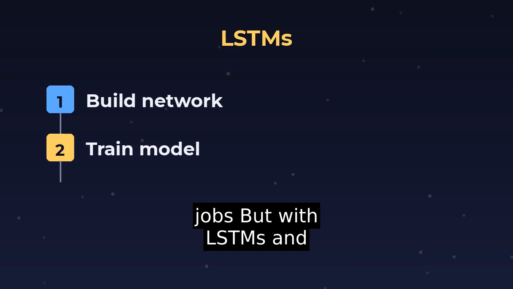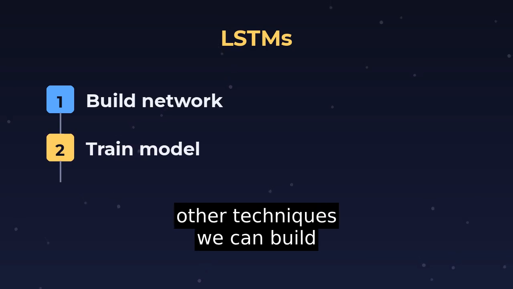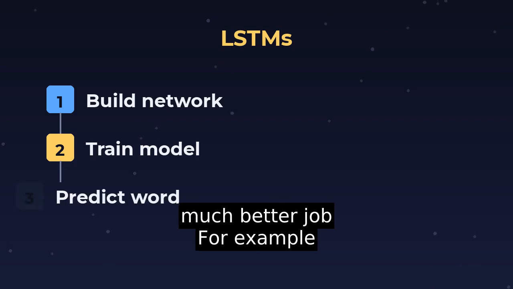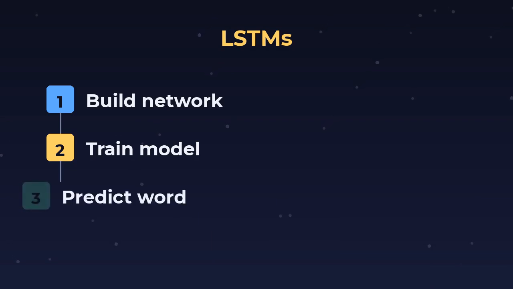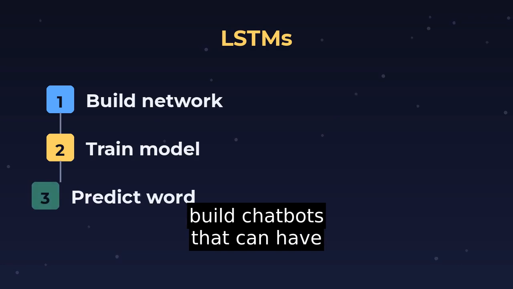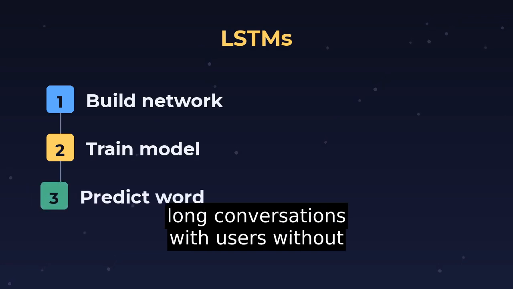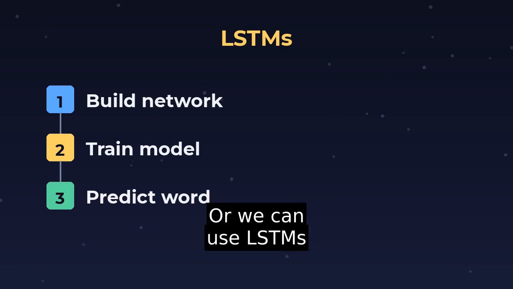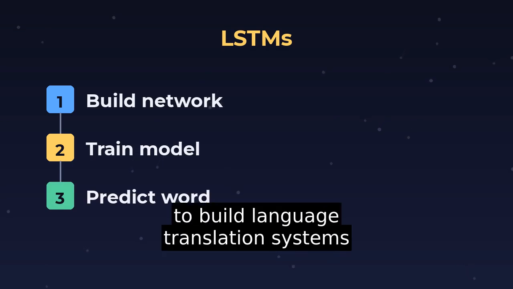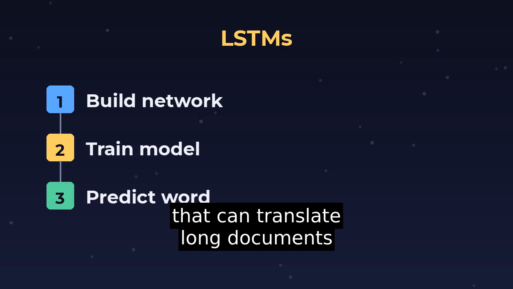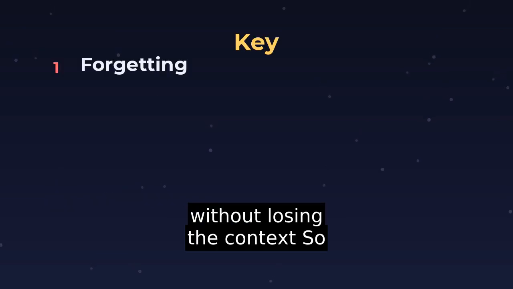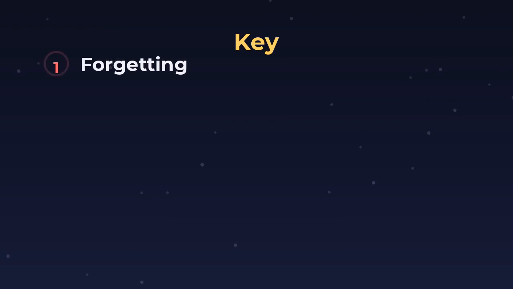But with LSTMs and other techniques, we can build AI models that can remember long sequences and do a much better job. For example, we can use LSTMs to build chatbots that can have long conversations with users, without forgetting what was said earlier. Or we can use LSTMs to build language translation systems that can translate long documents, without losing the context. So, let's recap what we've learned.